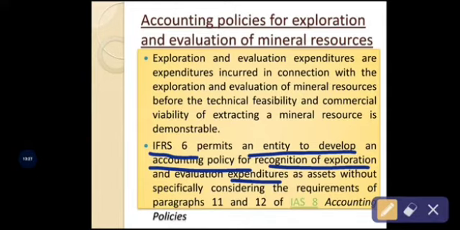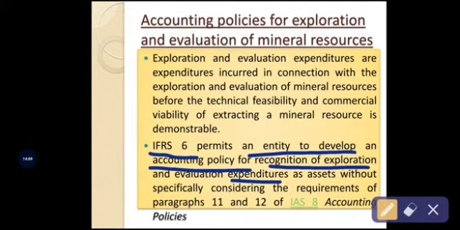Based on that recognized cost, the business organization must be permitted to develop the necessary accounting policies required for the exploration and evaluation of the mineral resource activity. Okay, so the assets, without specifically considering the requirements of paragraphs 11 and 12 of IAS 8 accounting policies.